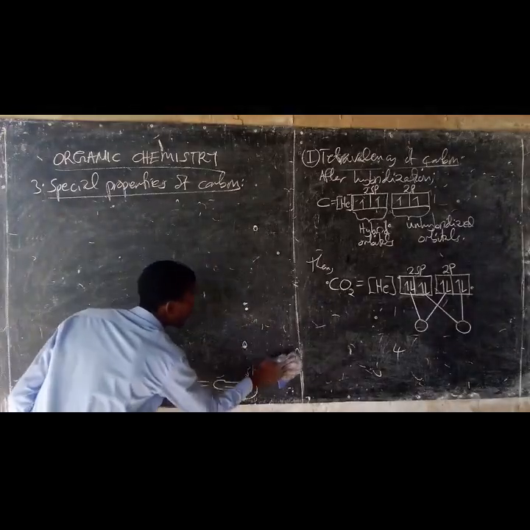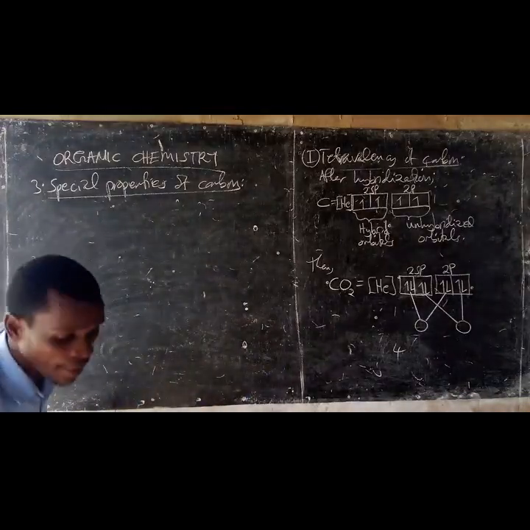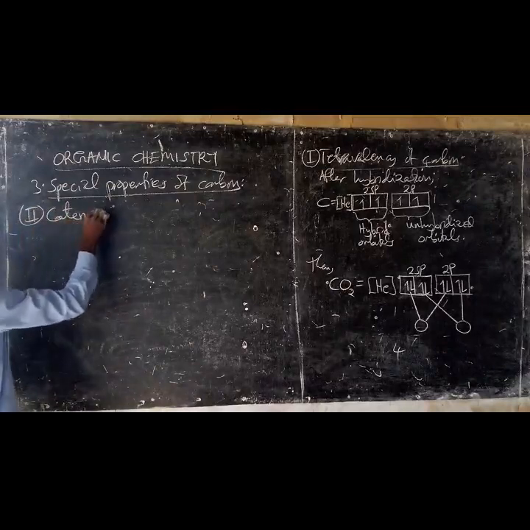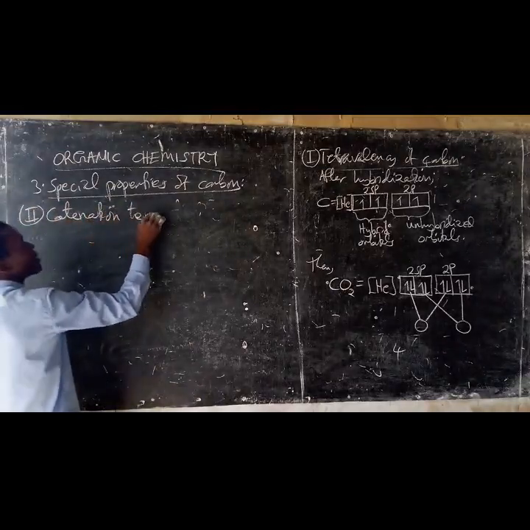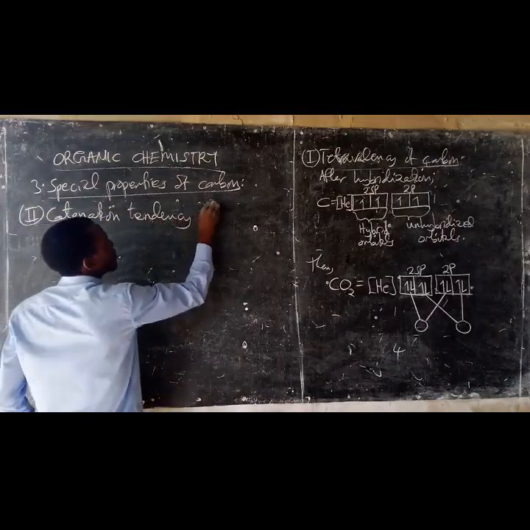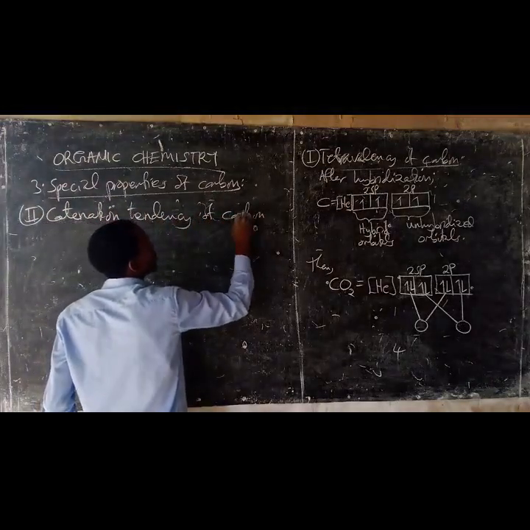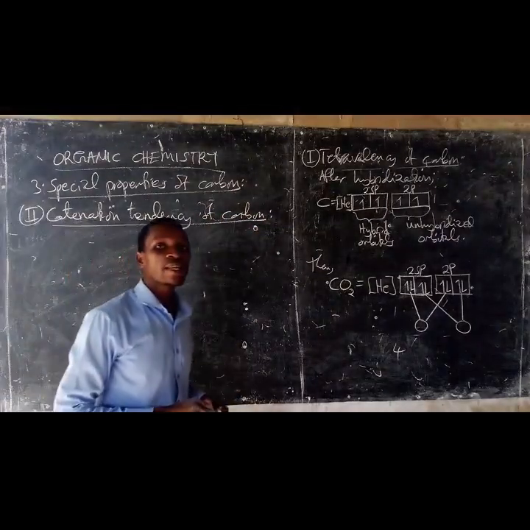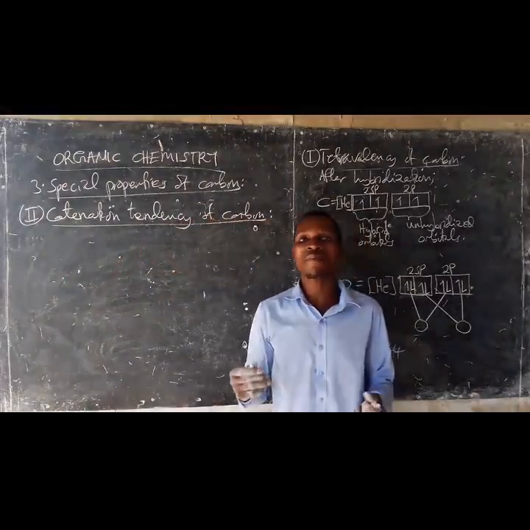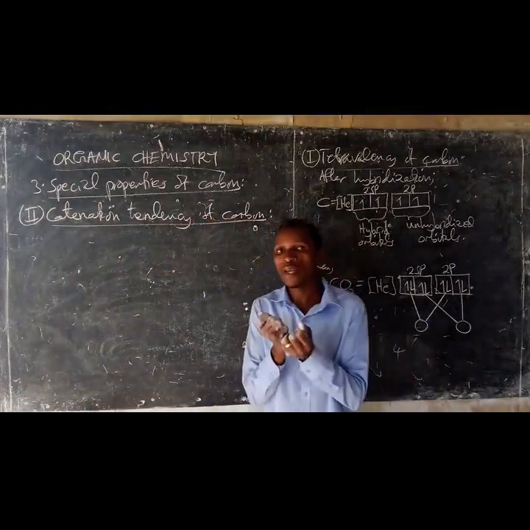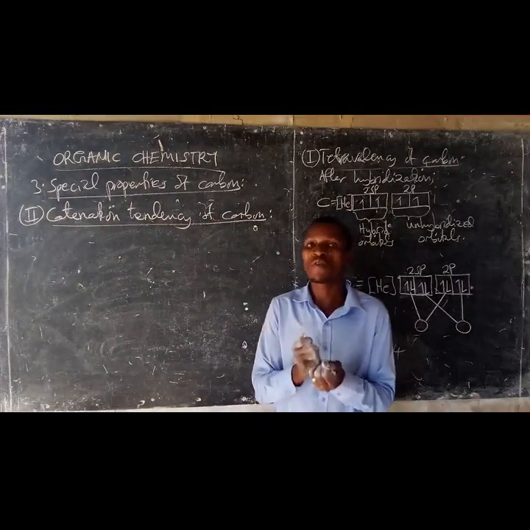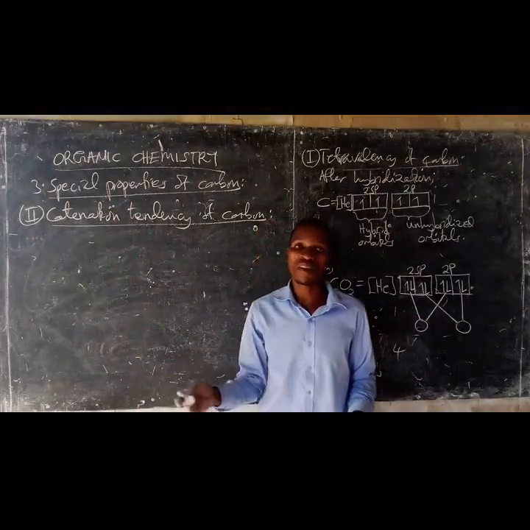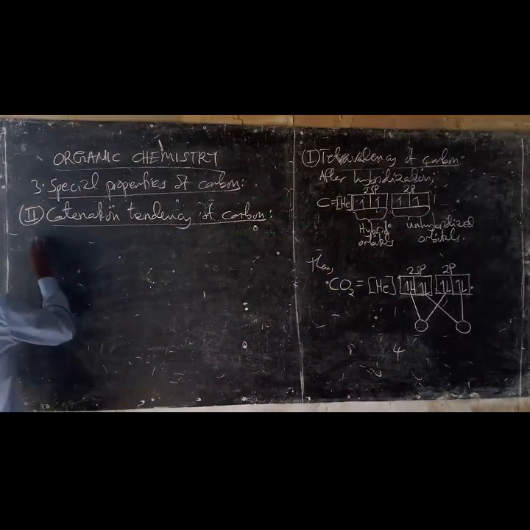But also, the next special property is catenation. Catenation tendency of carbon. What does it mean by catenation? Catenation is the ability of the atoms of the same element to self-join to form long chains which may be open or closed chains. This is the ability, catenation.